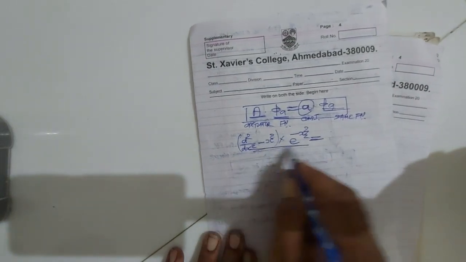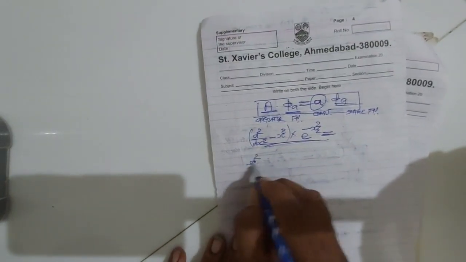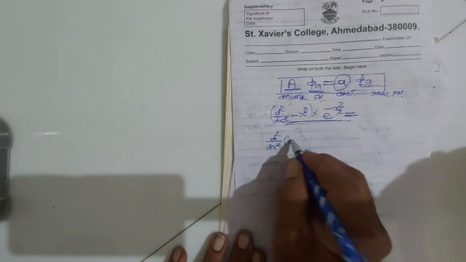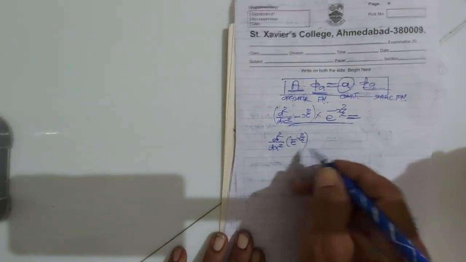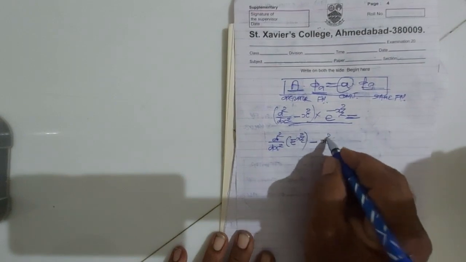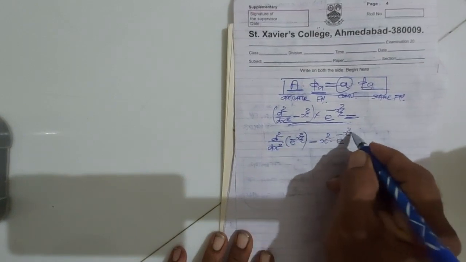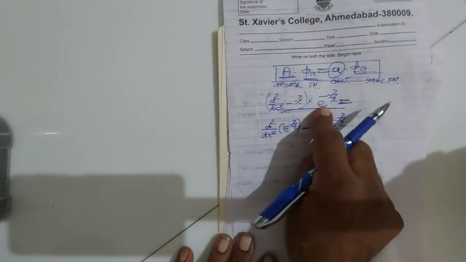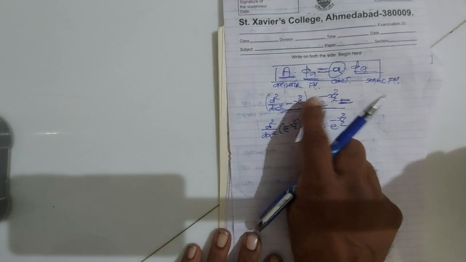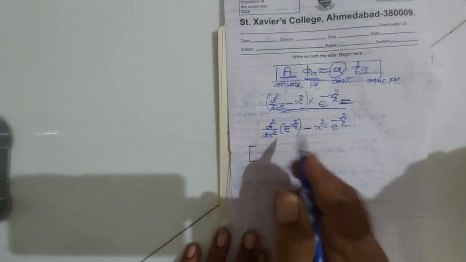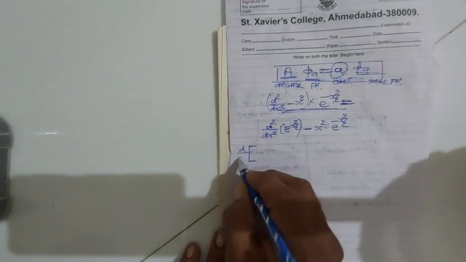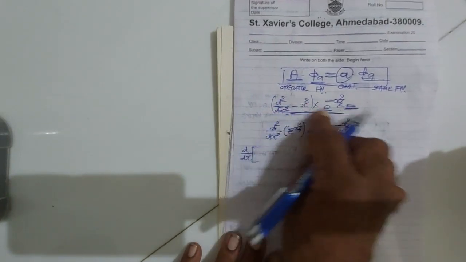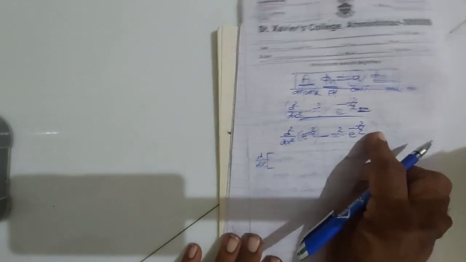तो आप उसका डेरिवेटिव कर सकेंगे ना. The operator d square upon dx square minus x square is operating on e raised to minus x square by 2. See what answer you are getting, please check. Here first I take the first derivative, right? So d square upon dx square operates on e raised to minus x square by 2, minus x square into e raised to minus x square by 2.